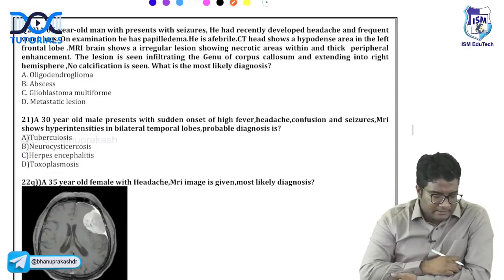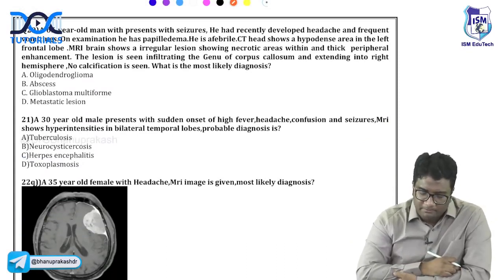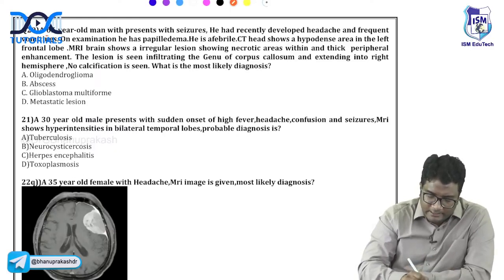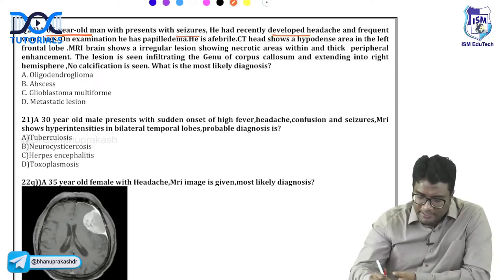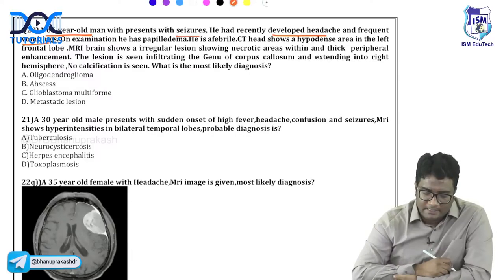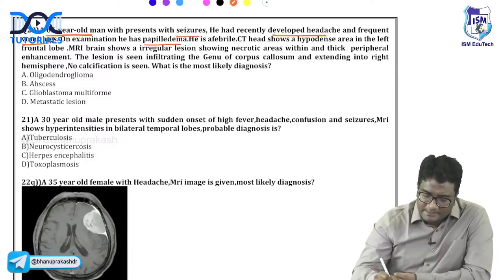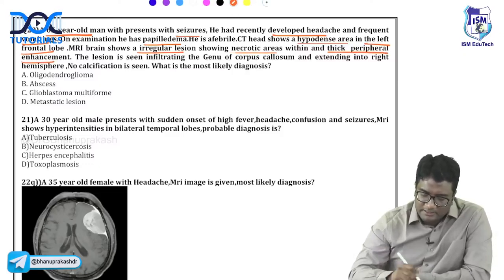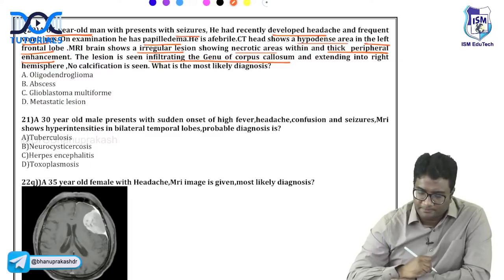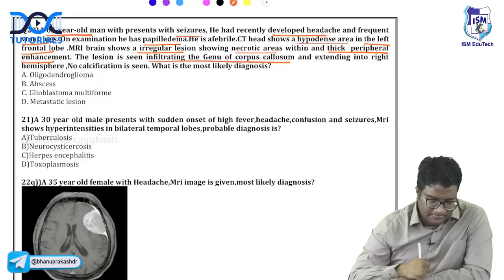Okay, answer this. A 65-year-old male presents with seizures. He has recently developed headache and frequent vomiting. On examination, he has papilledema. So this is an elderly patient with seizures, who has developed headache and frequent vomiting, and has papilledema. CT scan of the head shows a hypodense area in the left frontal lobe. MRI shows an irregular lesion with necrotic areas and thick peripheral enhancement. There is infiltration in the genu of the corpus callosum extending into the right hemisphere. No calcification is seen. What is the most likely diagnosis?